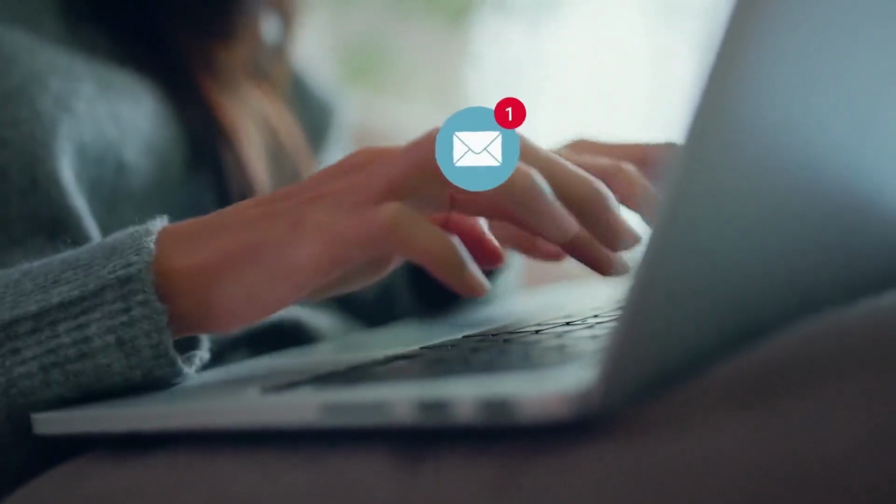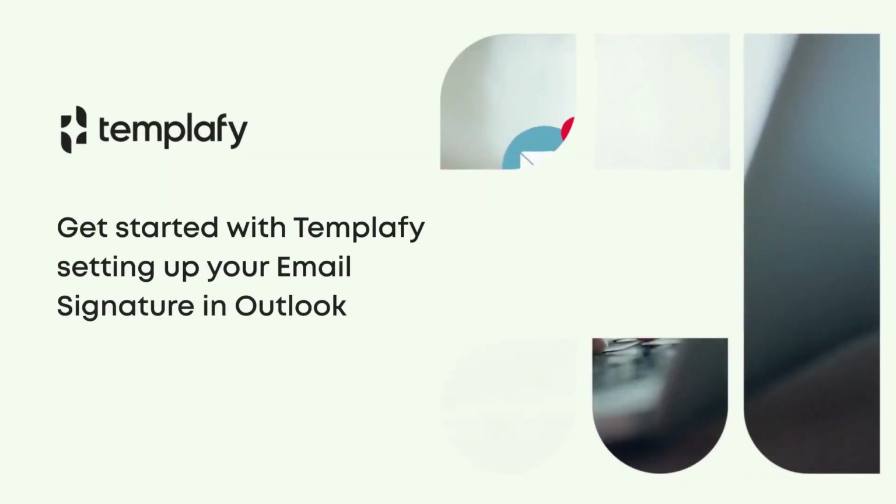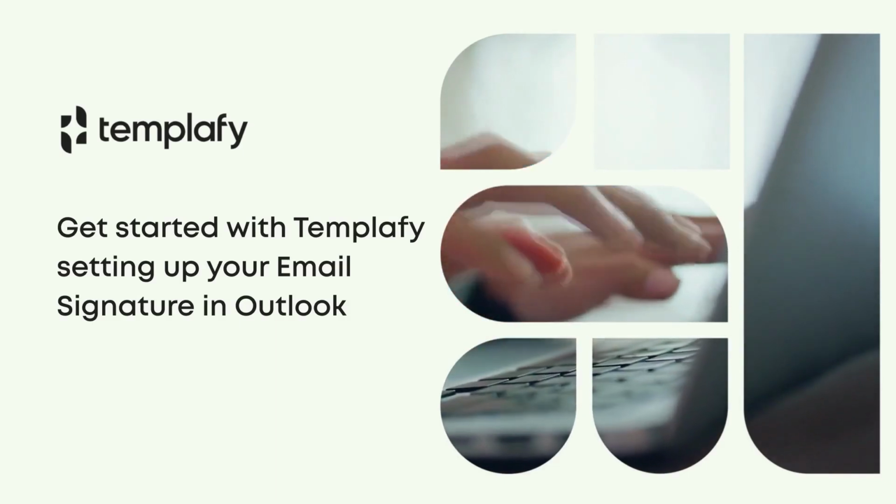Welcome to Templafy. Templafy has just been installed on your computer, and in this video, we will guide you through how to get started in Outlook.